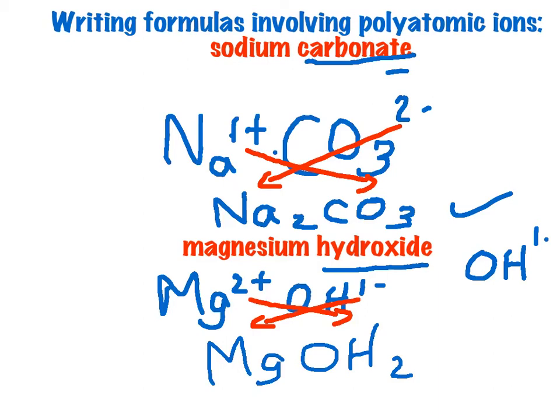The reason is when you're crisscrossing a 2, a 3, a 4, anything bigger than a 1, down around a polyatomic ion, you must put brackets around the polyatomic ion. Remember, we want to treat these polyatomic ions as a group, and so if you have 2 of them, you have to put them in brackets to show that you have 2 of them. Without the brackets, it looked like we had 1 oxygen and 2 hydrogens, and that doesn't make sense. That's not 2 hydroxides. The brackets around the 1 hydroxide with a 2 outside of that shows that this represents 2 hydroxides. So remember, brackets around any polyatomic ion when you have 2 or more of them.